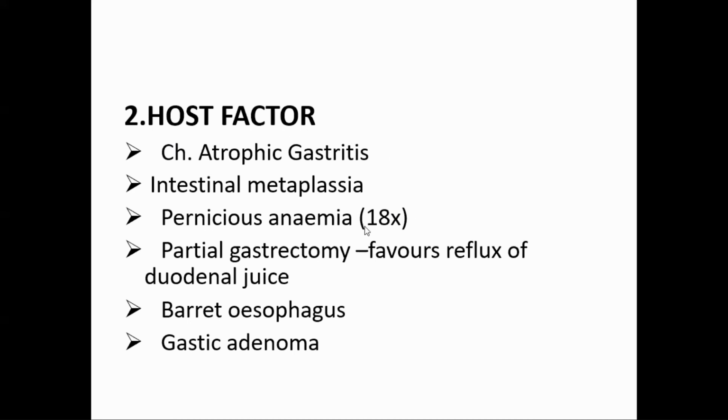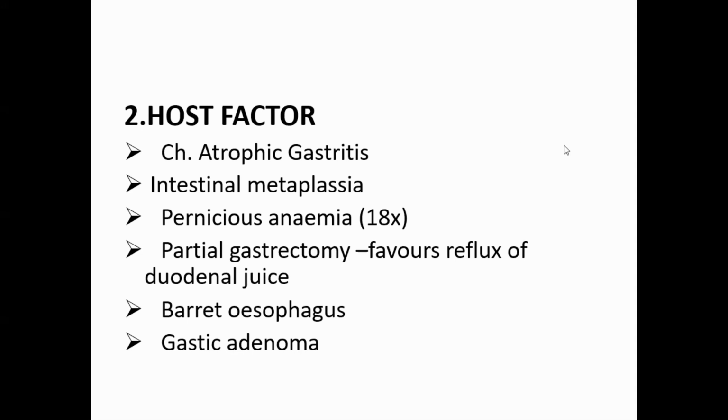There is a lack of intrinsic factor, so that's why B12 is not absorbed. So this anemia is called B12 deficiency, pernicious anemia. Partial gastrectomy favors gastric juice regurgitation. Barrett's esophagus, another host factor, because it leads to adenocarcinoma of the lower end of esophagus and upper end of stomach, and gastric adenoma. So these are host factors.